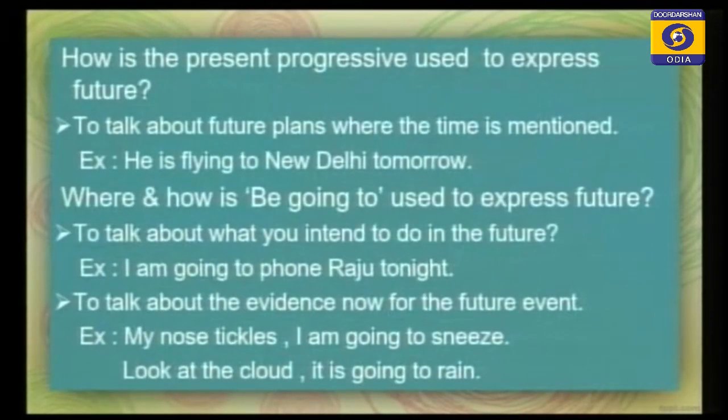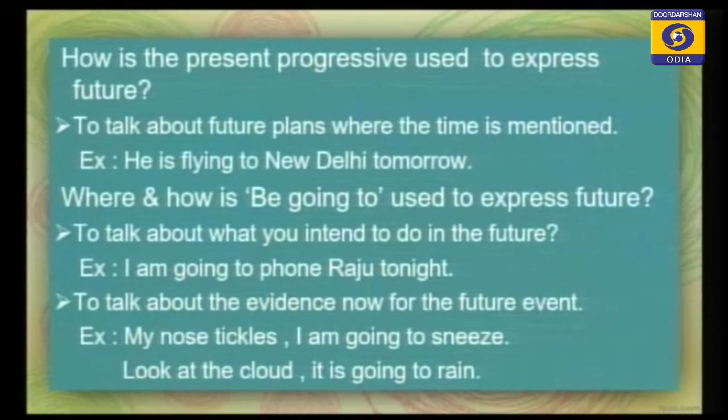How is the present progressive used? Present progressive is used to express future, to talk about future plans where the time is mentioned. He is flying to New Delhi tomorrow. It is your future plan and you know it. You can say, my friend is flying to New Delhi tomorrow.